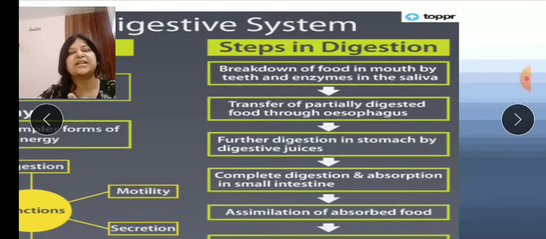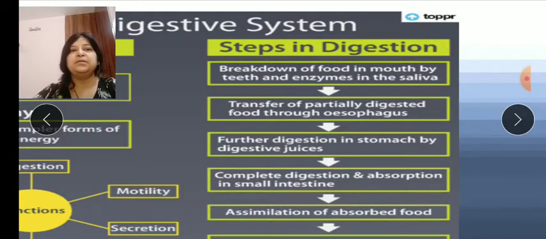So our digestion process starts in the mouth, and in our mouth there is saliva. Inside the saliva, there is a salivary amylase enzyme, which converts starch into glucose. Starch is a complex carbohydrate. Our body is not able to absorb the starch, so this salivary enzyme, inside the saliva or mouth cavity only, turns this starch into the glucose form.